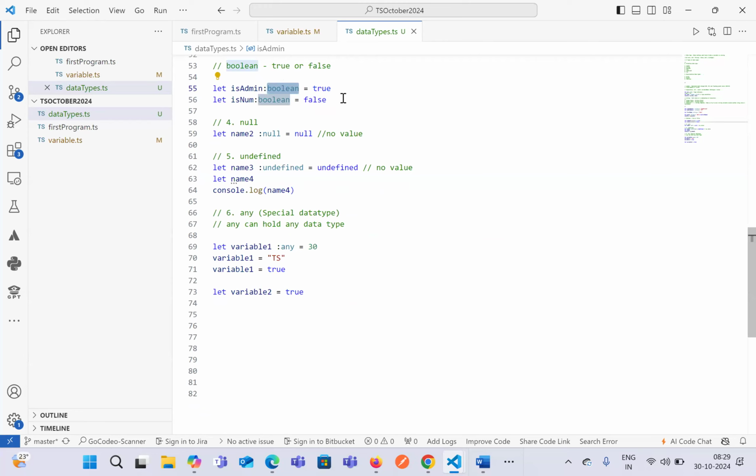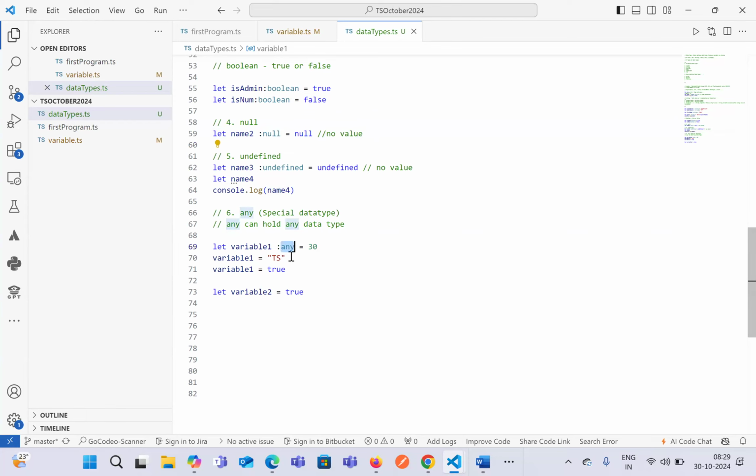So if anyone else sees your code, they can directly identify what kind of data type we are trying to store. Might that also increase the optimization of the code, since it's already specified? It does not hamper, but it helps in terms of readability as well as catching errors at the time of compilation itself, that means at the time of writing the code itself.